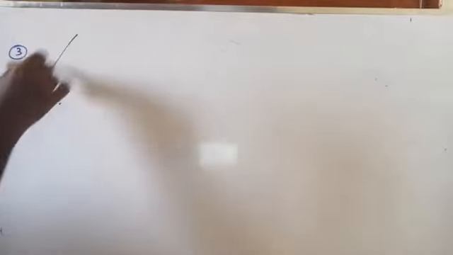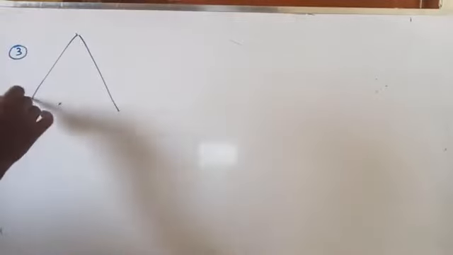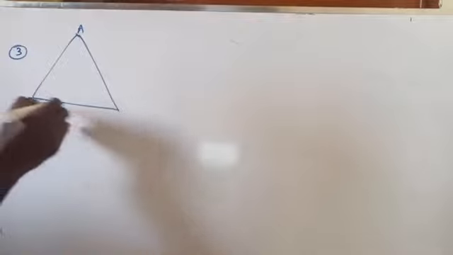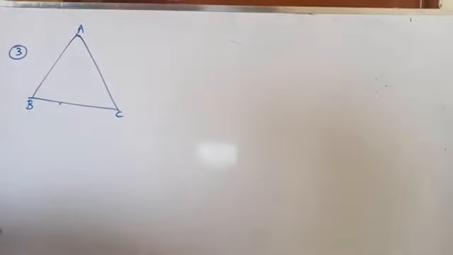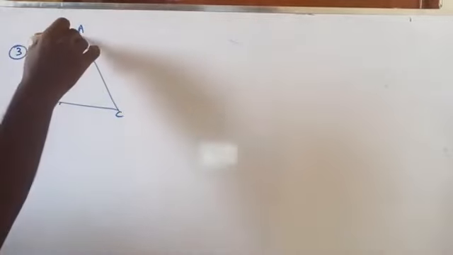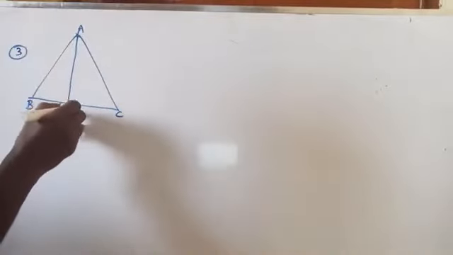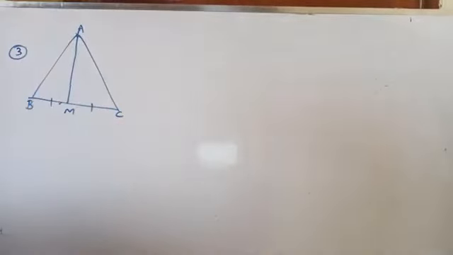We are doing exercise 6.3. We completed 2 questions. Today we will start question number 3. The question is: AM is the median of a triangle ABC. So already you know that. What is meant by median? The line segment joining any vertex to the midpoint of the opposite side. So what is given for you, AM is the median. So you can conclude that BM is equal to CM.